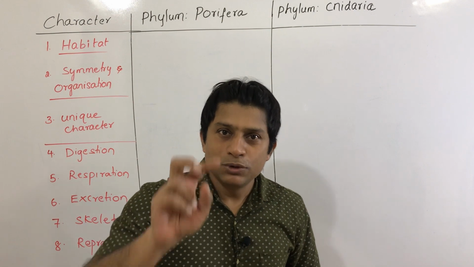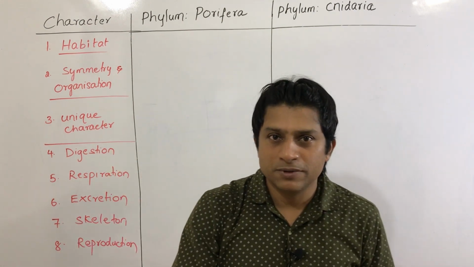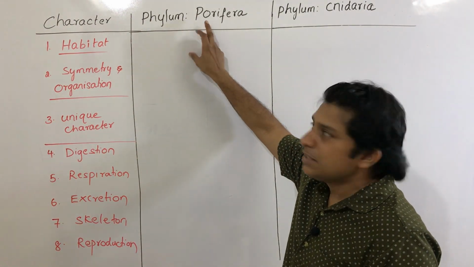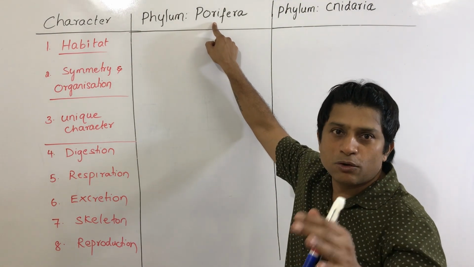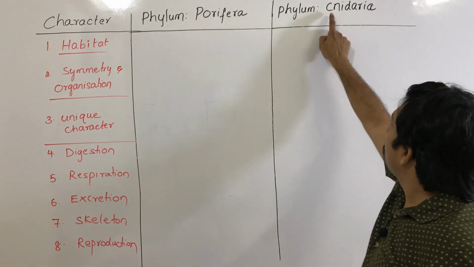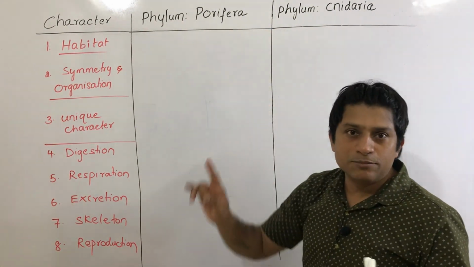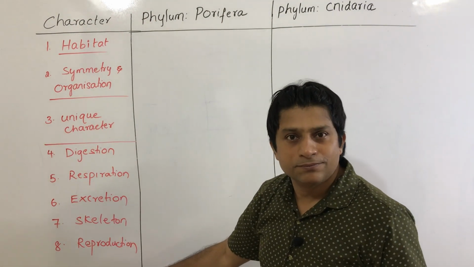Now we do two phylums, that is phylum Cnidaria and phylum Porifera, right? Just look here. This is phylum Porifera. This name is with 8 letters, and poriferans are also known as sponges. Next, phylum Cnidaria. This is also with 8 letters. So both phylums are with 8 letters, so I made 8 characters, right?